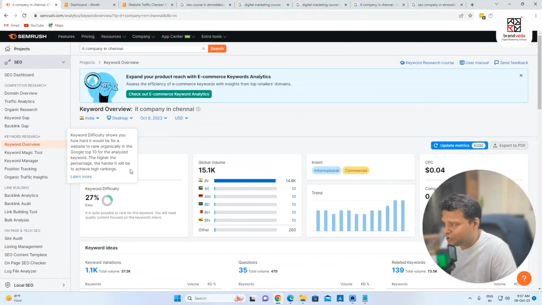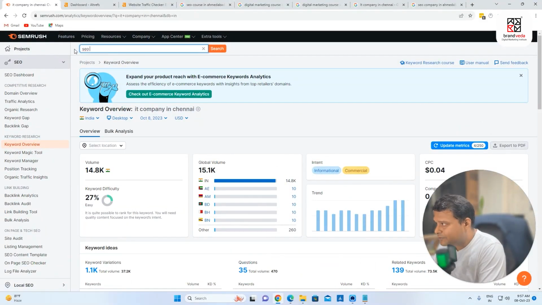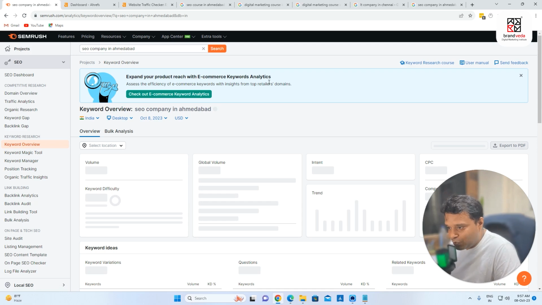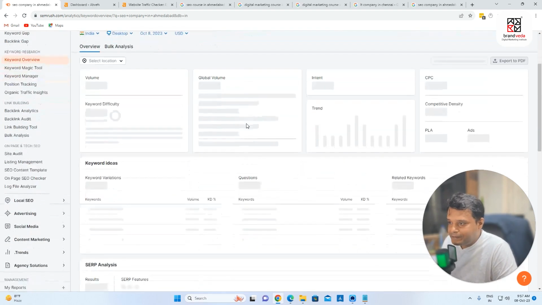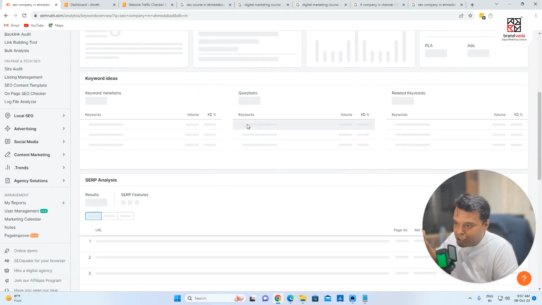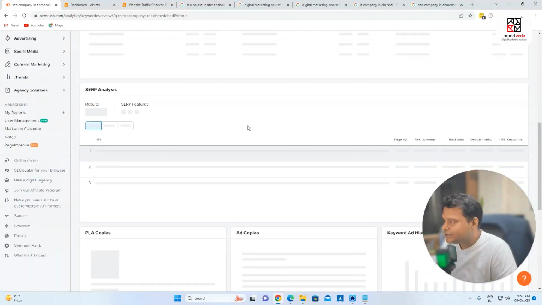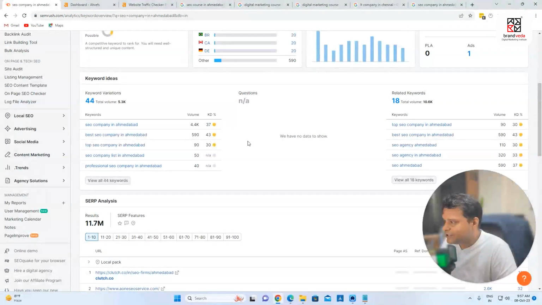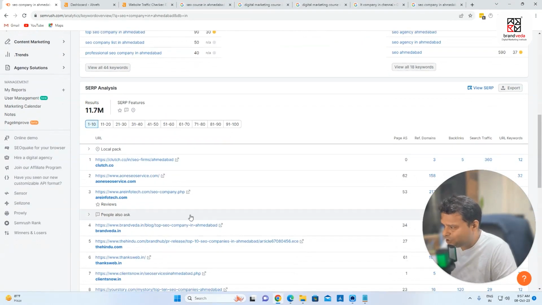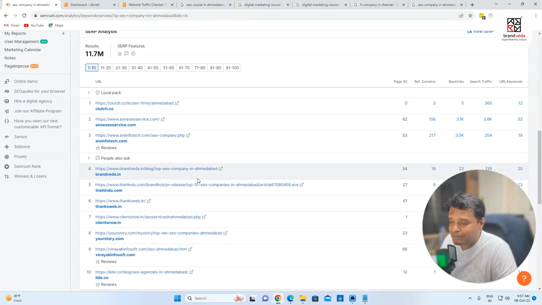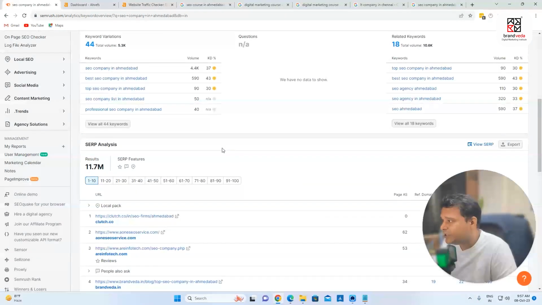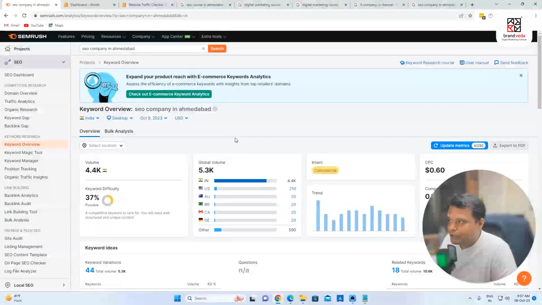Let me show you some more keywords as well, which is SEO company in Ahmedabad. You can also check traffic as well. I'll show you how you can find any website's traffic. For SEO company in Ahmedabad, we're ranking as of now on number two. This is one of my goals, which is ranking, clicks, and conversions. You can see Brandwidth is showing as of now position number four, but we are ranking at position number two. I think they have not updated it, but looking good.